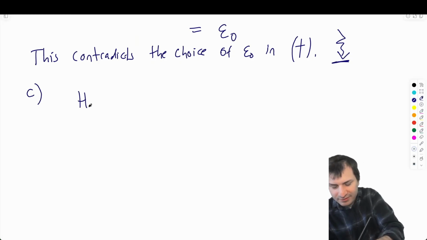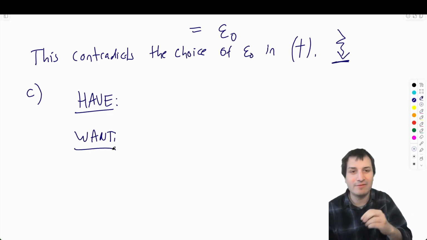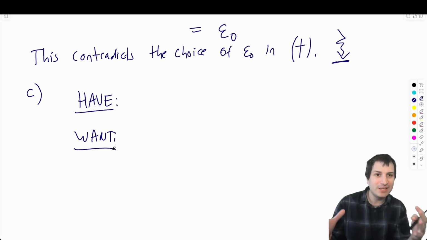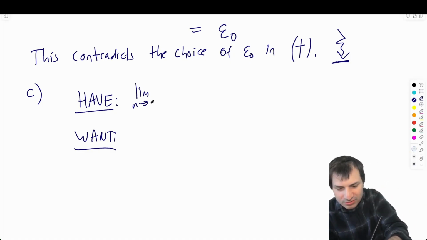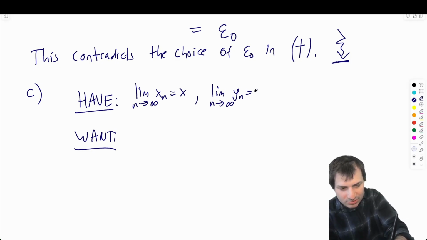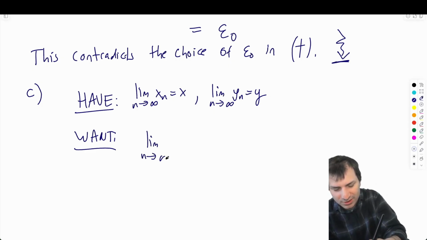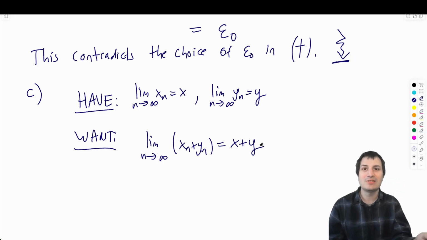So what do we have and what do we want? And again, I always start with what we have and what we want, and then I unpackage them if I need to and try to find a path between them. So we have that the limit as n goes to infinity of xn equals x, and the limit as n goes to infinity of yn equals y. Those are what we're given. And what we want is that the limit as n goes to infinity of xn plus yn equals x plus y. Okay, and again, you're going to have to unpackage this.